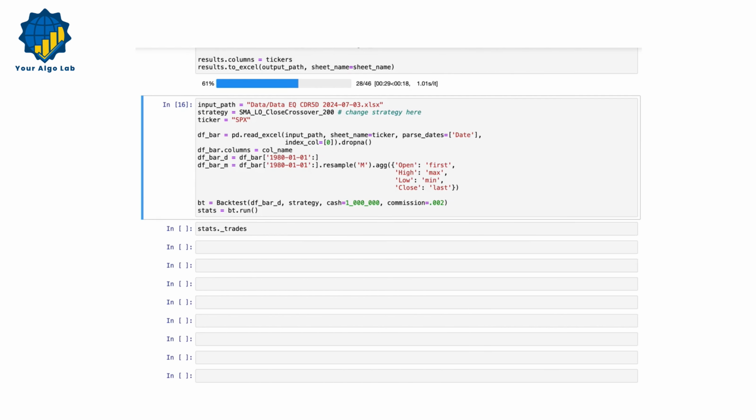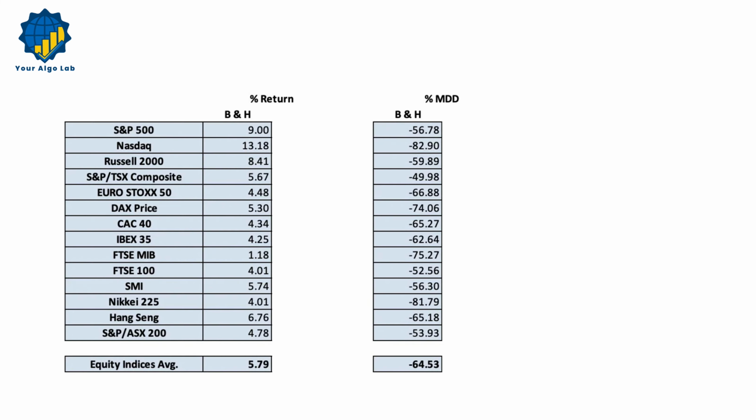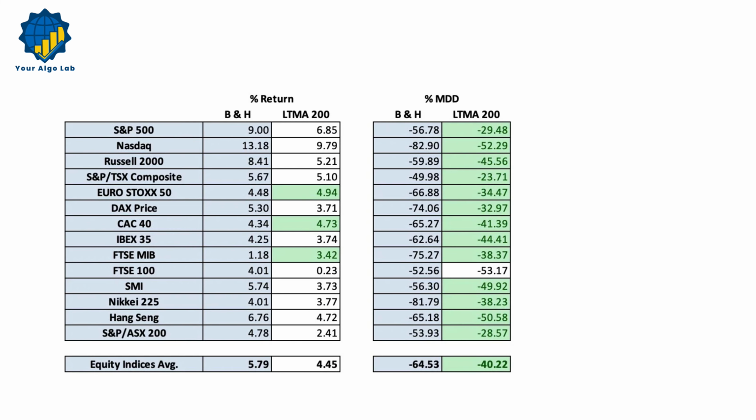Let's put the 200-day moving average strategy into the code to test and see if it can beat the buy and hold benchmark. We'll compare the results directly against our benchmark to see how they stack up. Here's our table comparing the buy and hold benchmark with our 200-day moving average strategy. We've highlighted the stats where the 200-day moving average outperformed the benchmark for clarity.